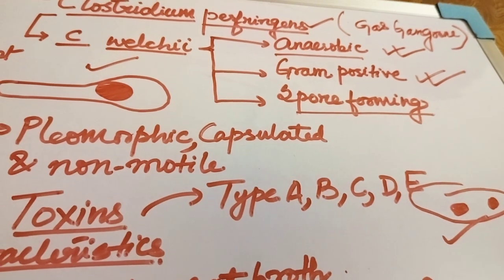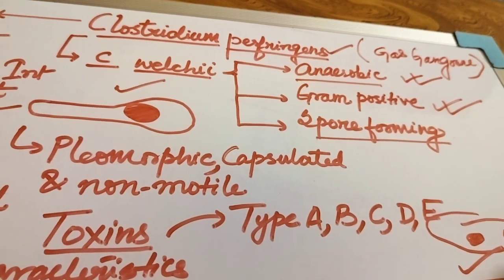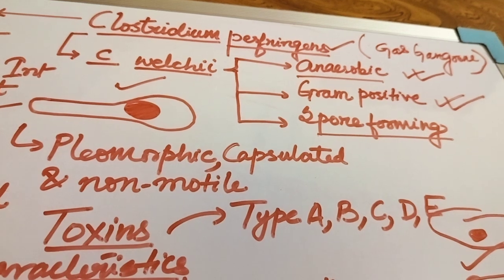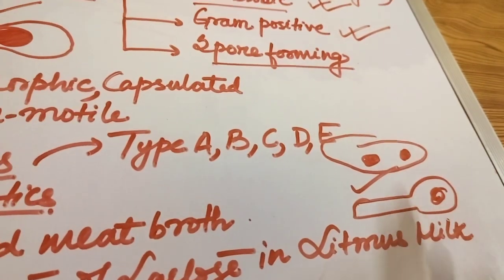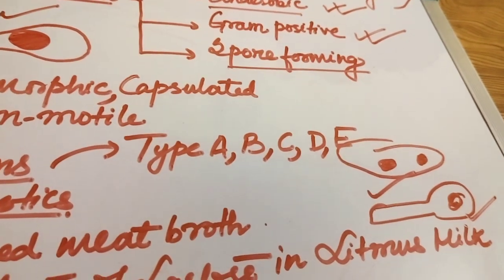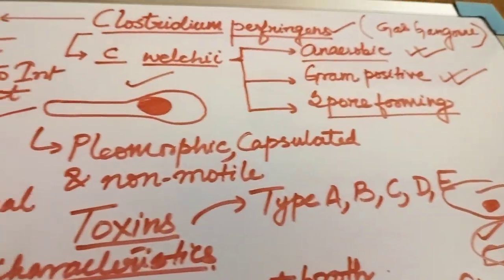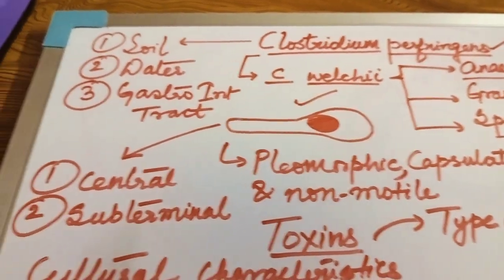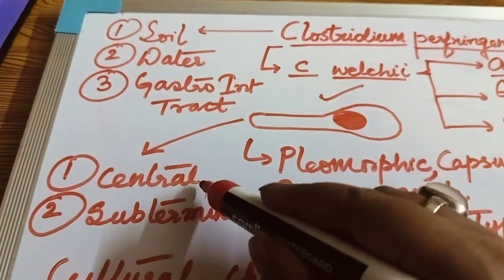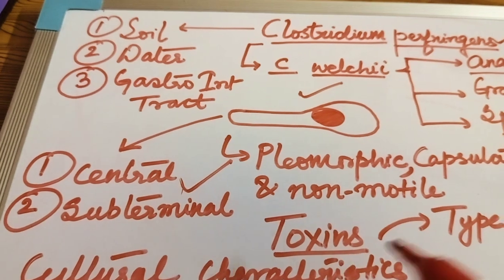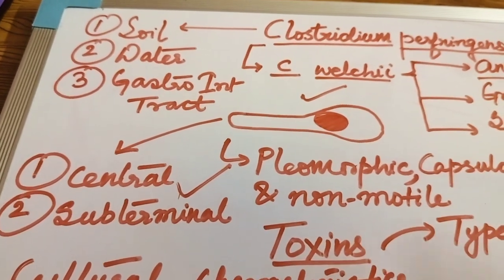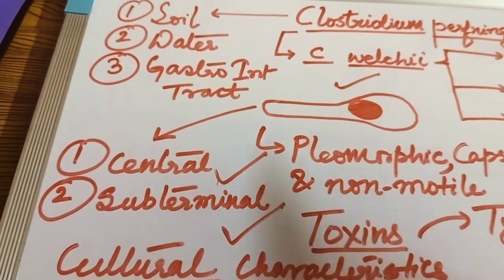And even you get to see that the spore is at the terminus of a cell, and it looks like a badminton racket, which is your terminal spore. So in Clostridium perfringens we get to see two different kinds of spore location: central spore, and sometimes it is seen subterminally located.